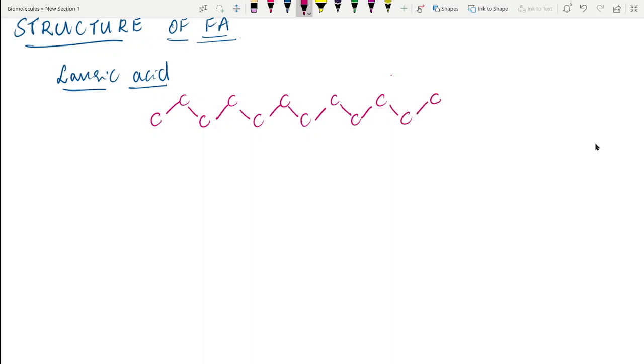Because it's a carboxylic acid, the terminal carbon will be the carboxyl group. So if we consider this as the first carbon atom, this will be the second carbon atom, this is third, fourth, fifth, sixth, seventh, eighth, ninth, 10th, 11th, and this is the 12th carbon atom.